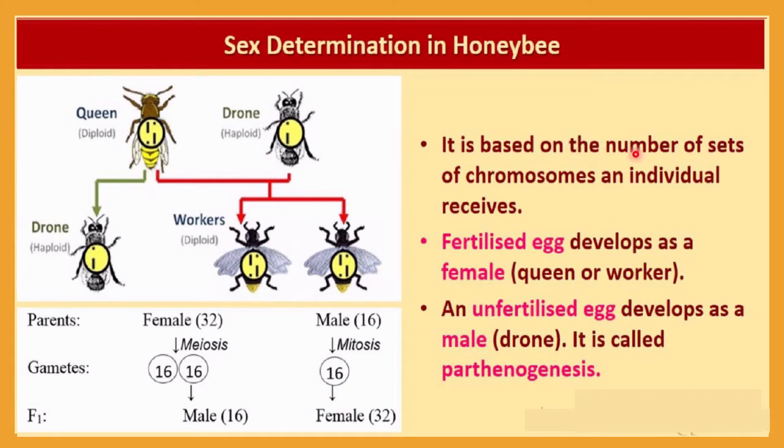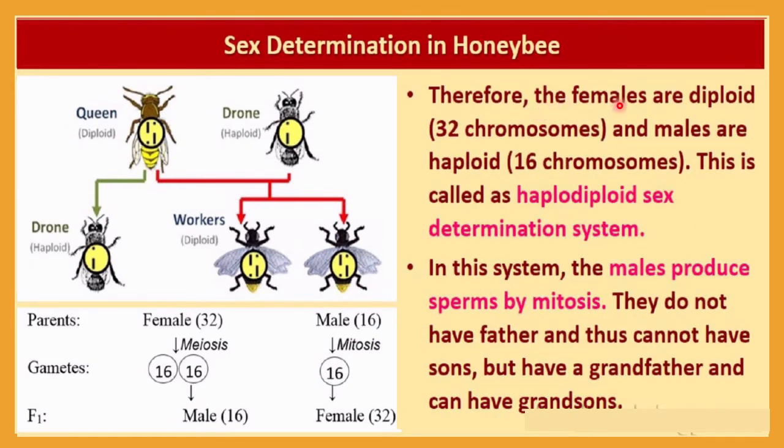It is based on the number of sets of chromosomes an individual has. So a fertilized egg develops as a female. If the egg is fertilized, then only it will develop as a female, queen or worker. And an unfertilized egg develops as a male, and that is a drone. You know very well, you have learned about the queen, worker and drone. It is called parthenogenesis. So here the unfertilized egg will develop into a male, and such a phenomenon is called parthenogenesis, and this is a unique characteristic of the honeybee. So by this way sex determination occurs in the honeybee.